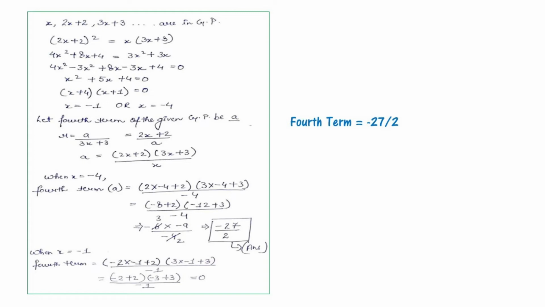After simplification we get (-6)(-9)/(-4). Dividing, we receive the value -27/2.